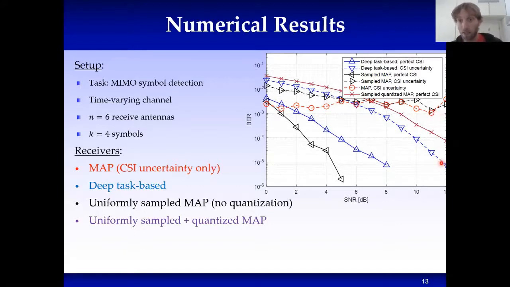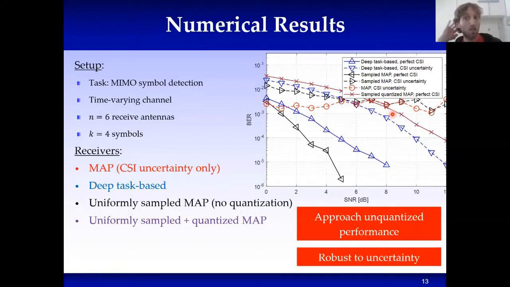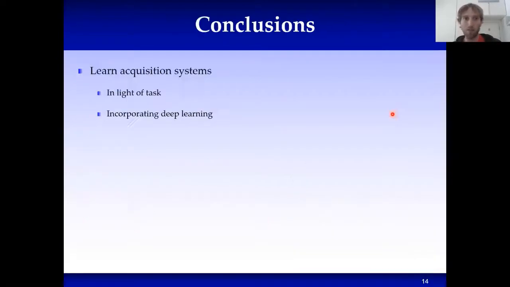For comparison, the dashed blue curve here is the performance of our proposed system had it been trained with the same uncertainty over a variety of channels, without knowing in advance exactly which channel it is going to be applied to. So these results demonstrate the ability of this deep task-based acquisition system to approach unquantized performance by learning to reduce the dimensionality, to combine the analog signals prior to their acquisition. Furthermore, we are also demonstrating improved robustness to uncertainty compared to model-based approaches, which stems from our data-driven strategy.